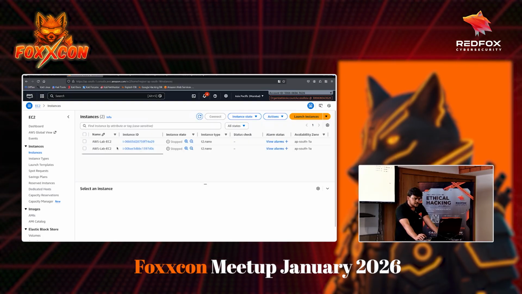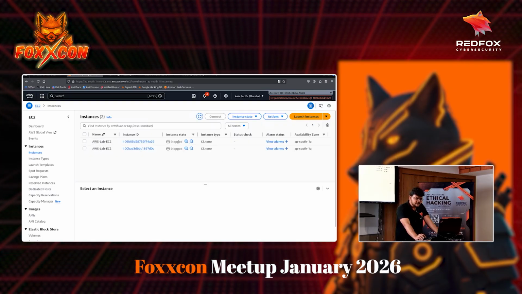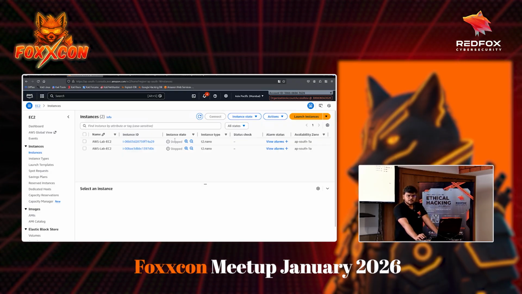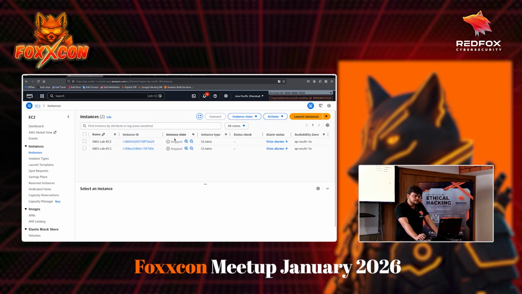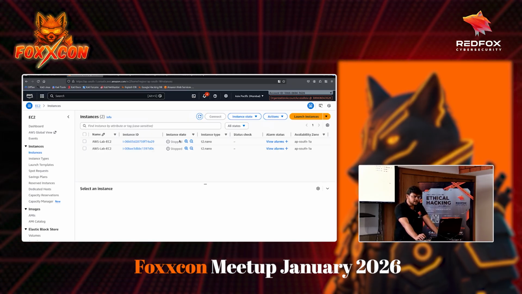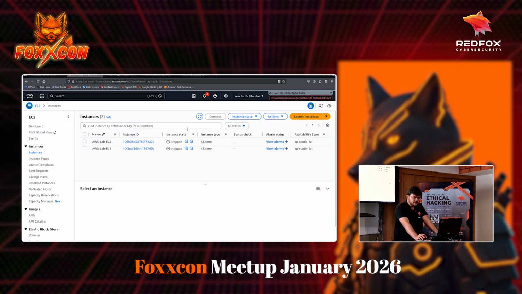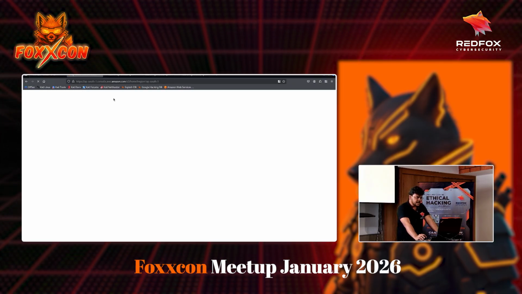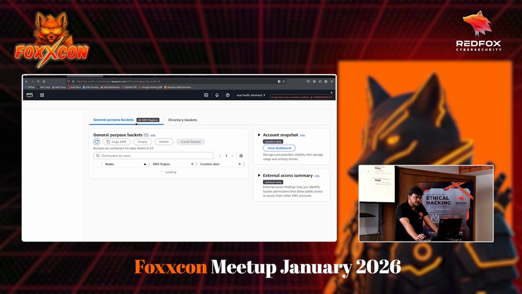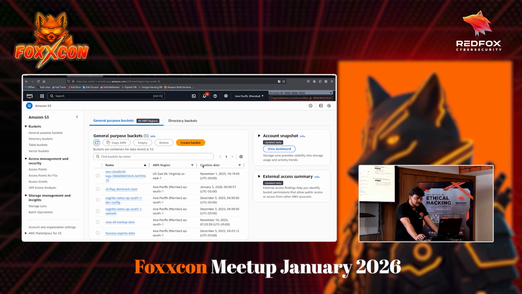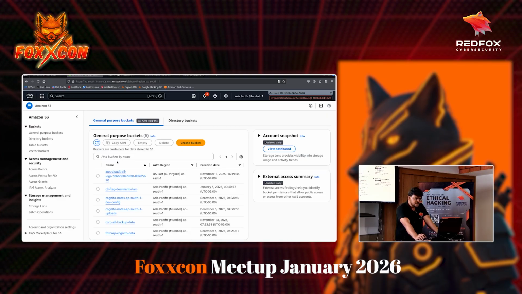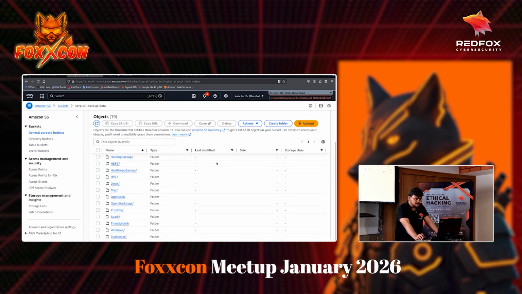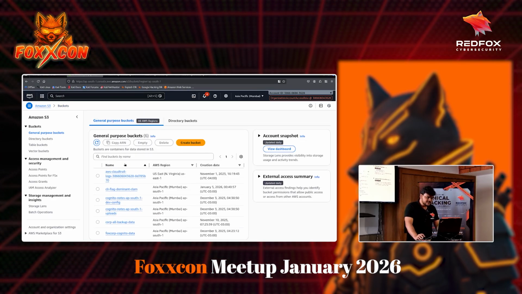Okay, so if you see, I think there are 2 instances which are already in the stopped state. Again, if you are not using your instance, please stop it, because you are paying for what you use. If it is in running state, you are going to pay to AWS whatever the cost of that particular running instance. Okay, if you want to store your files, you can use this particular service which is called S3 service, and you can save your files, backups, images, anything in this particular service. So these are the folders, and in those folders maybe you see some data. Again, these are just dummy data.